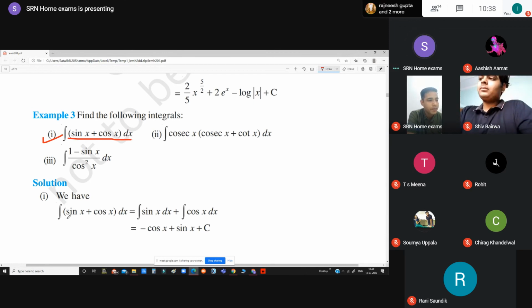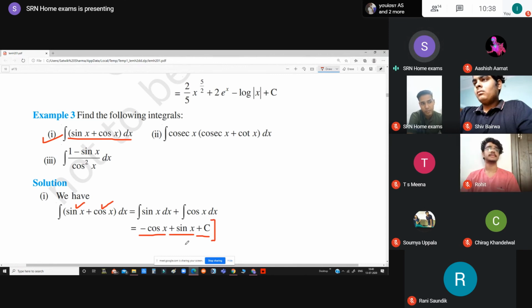Very easy one. Sin x, we know that integration of sin x is minus cos x. Now a simple function is given to you as cos x, so when you will integrate cos x, you will have your function as sin x. So minus cos x plus sin x and definitely plus c should be there when we are doing a question, and hence this is the complete value of integration of sin x plus cos x with respect to x.